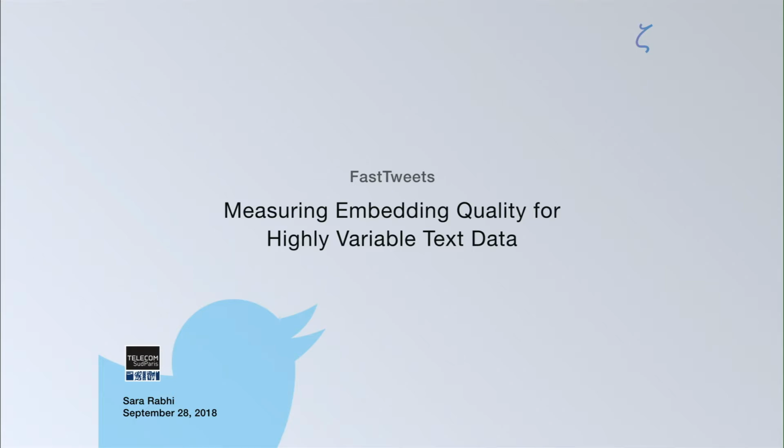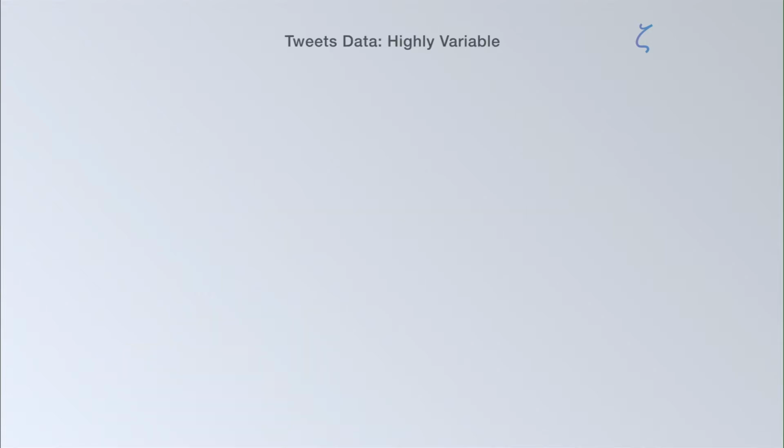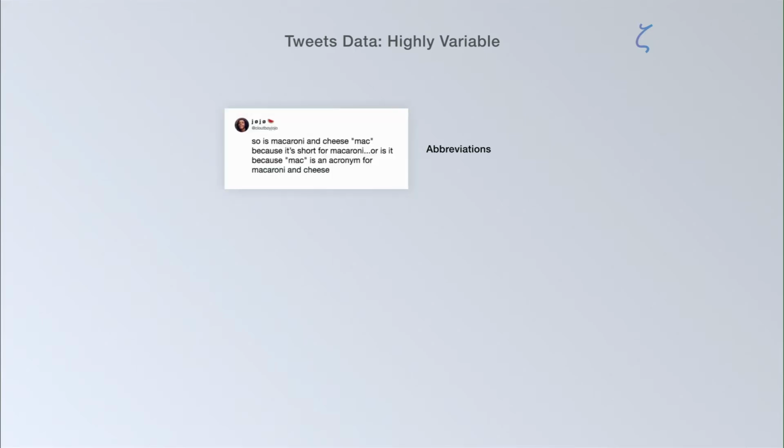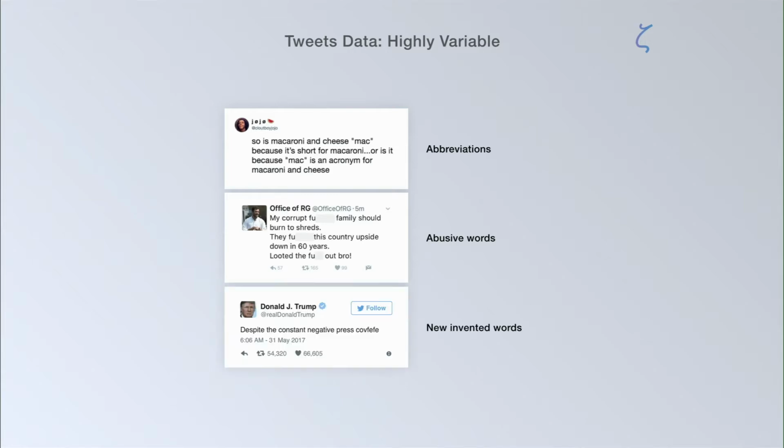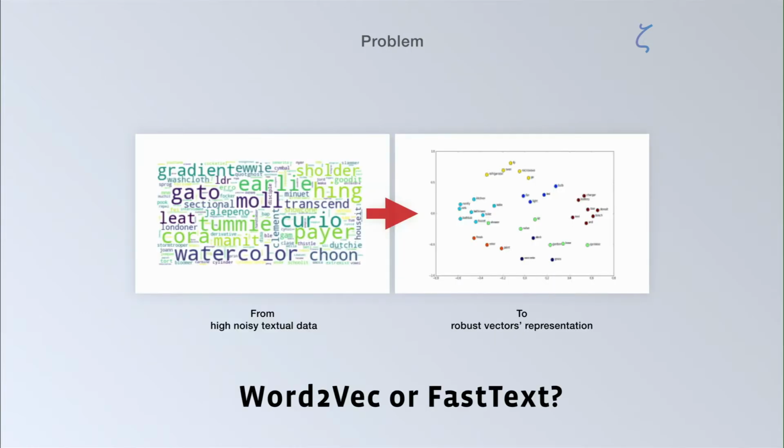My work consists of comparing word2vec and fastText algorithms when applied to Twitter data. Tweet data is a highly variable set of words, mainly because of abbreviations, derivatives of abusive words, and sometimes even new words are invented. Which brings us to the problem of which method will allow us to go from this highly noisy textual data to a robust vector representation.